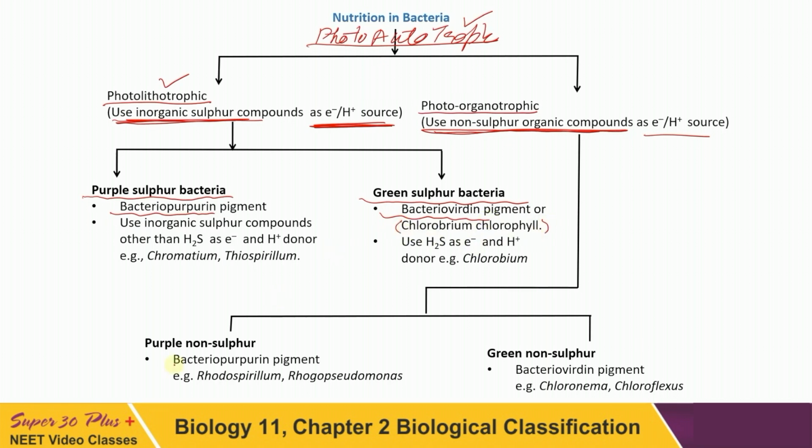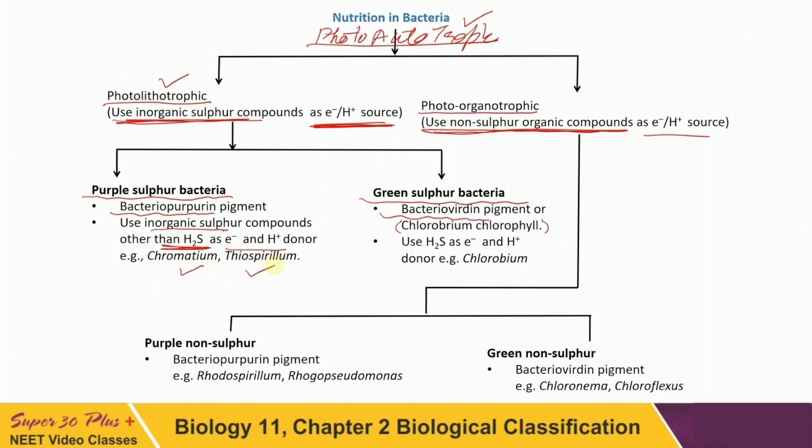What is the difference? Purple sulfur bacteria use inorganic sulfur compounds, that is hydrogen sulfide, as the source of electrons and protons. The examples are Chromatium and Thiospirillum.